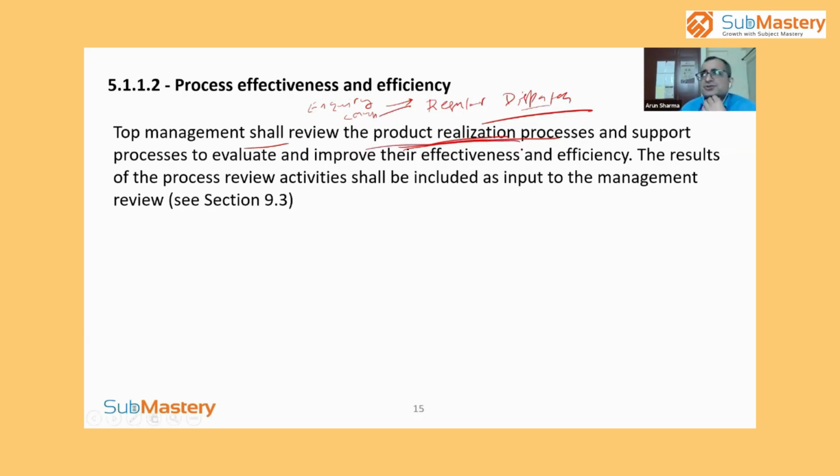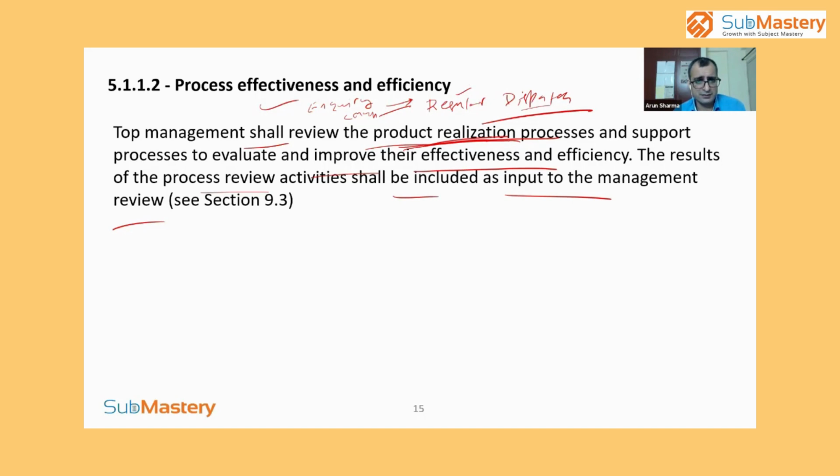So this word was used in TS 16949 in clause number 7.3. Now this word is less used. And support process to evaluate and improve the effectiveness and efficiency. The result of the process review activity shall be included as input to management review. What does it mean? Each process will have some effectiveness parameter and will have some efficiency parameter.